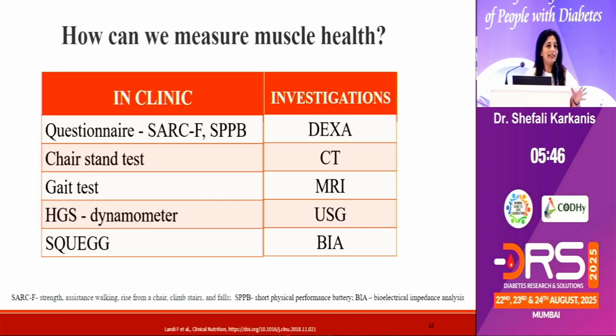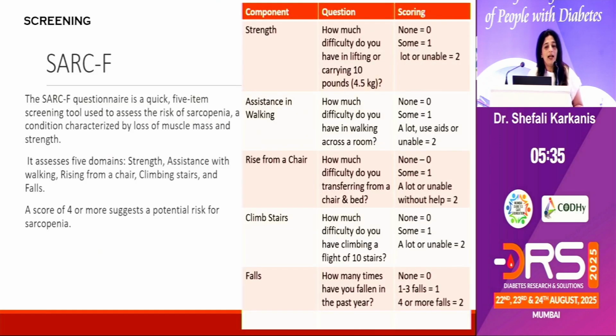So in clinic, it's very easy to take the test. It's a questionnaire, it's a chair stand test, it's a gait test, dynamometer and squeeze, which can be done in clinic, and there are specialized investigations that we can do as well. I want to talk a little about SARC-F because it's a very simple, quick, 5-item screening tool which assesses the strength, the assistance in walking, the rising from the chair, climbing stairs and falls.